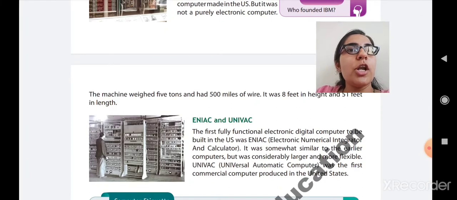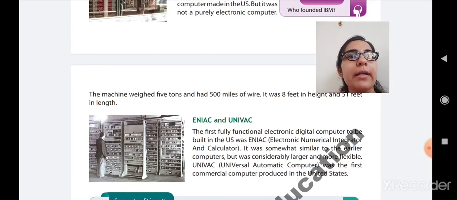It means it was a large machine. Its weight was 5 tons and it had 500 miles of wire. It means that there was a lot of wiring. It was very big and very large.